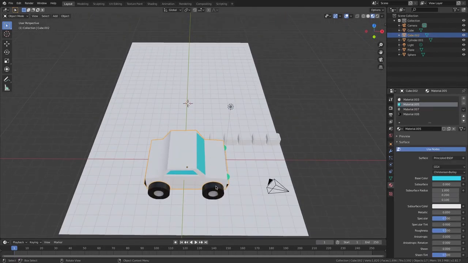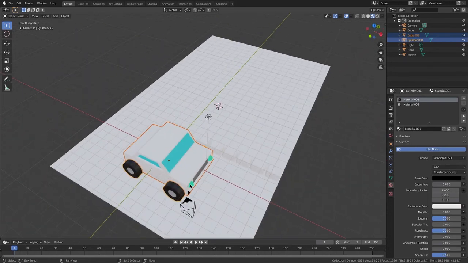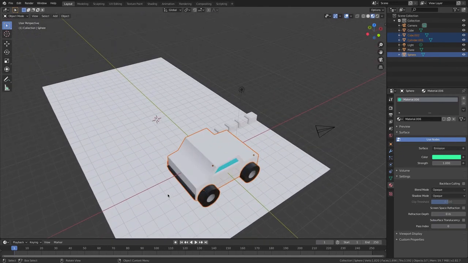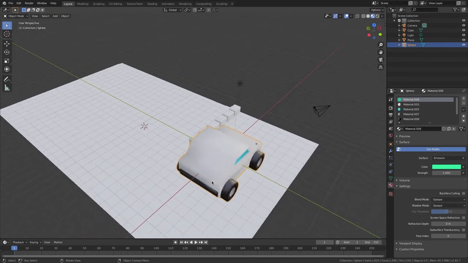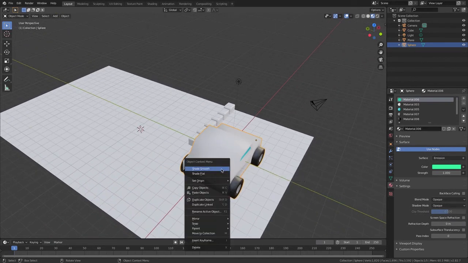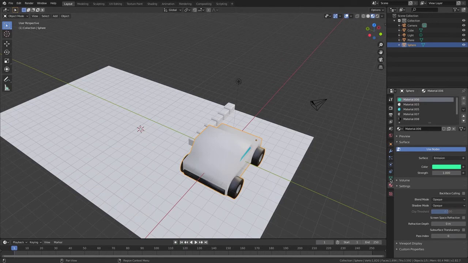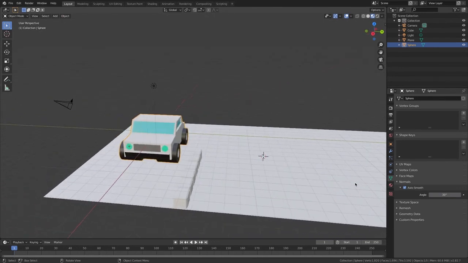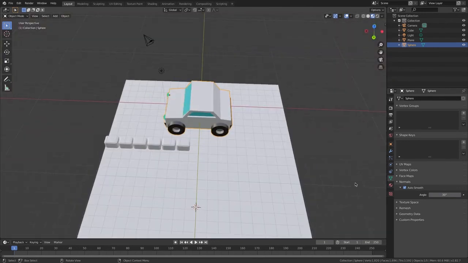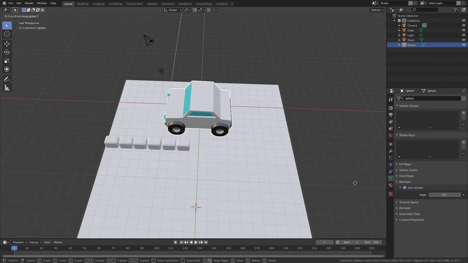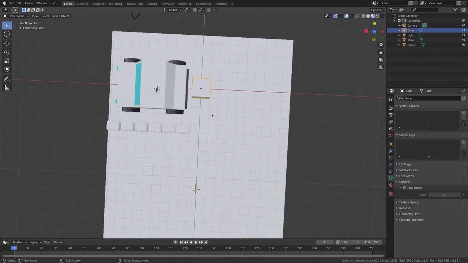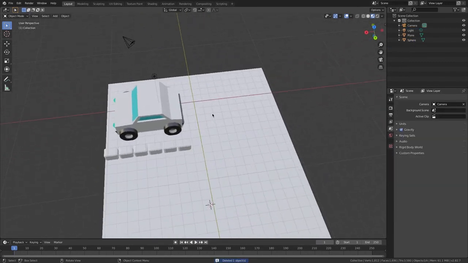Now I'm going to select my car and hold Shift and select my wheels and hold Shift and select my lights, and there we go. Now I'm going to press Command J to join. I'm going to go Shade Smooth on all of them, which it already is, and go Auto Smooth. Good. Now I'm going to go G, X, and it's one object. There's a cube there, which I'm going to press X and delete.